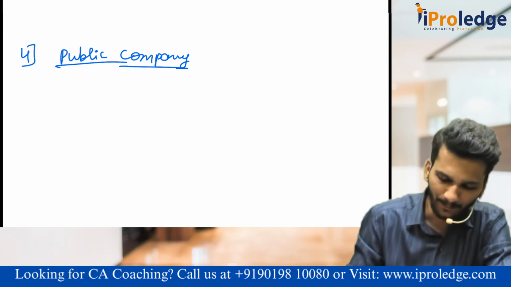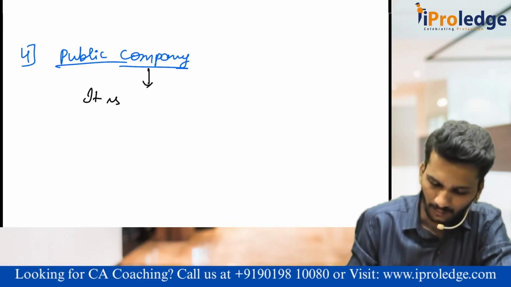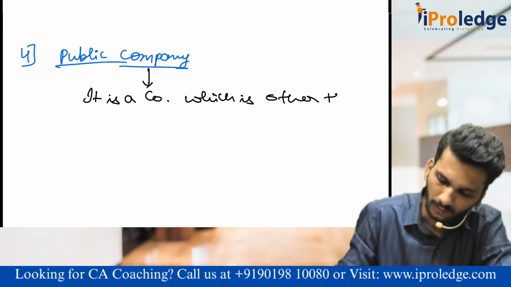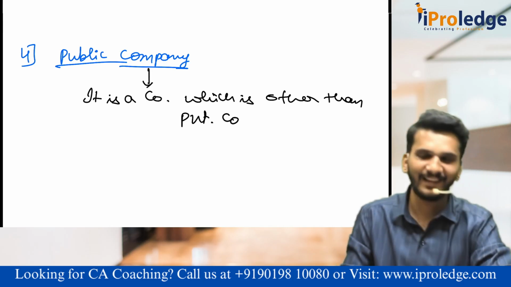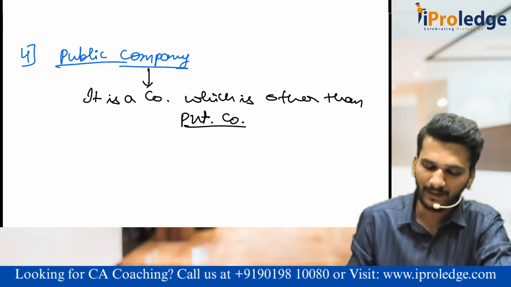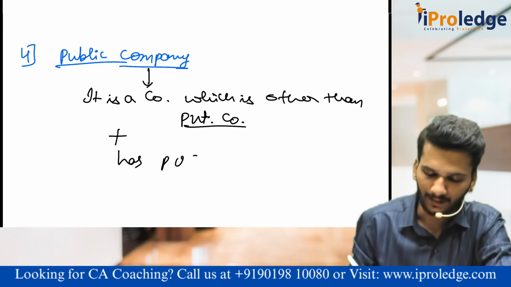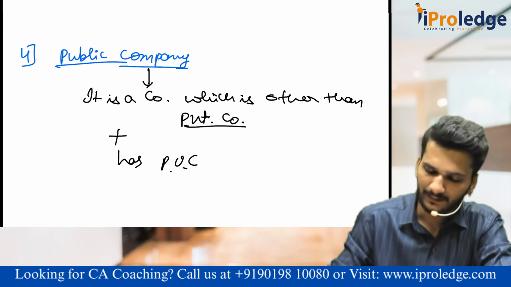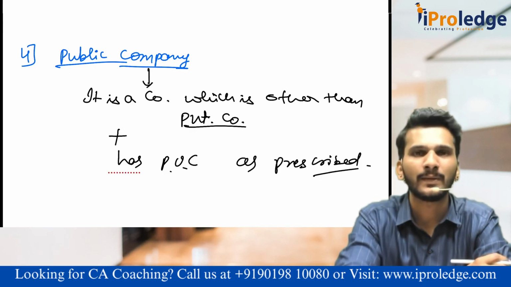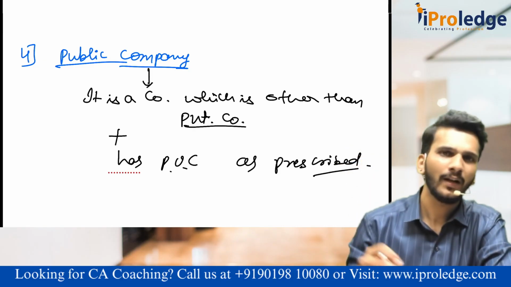For example, what is a public company? A public company is a company which is other than a private company. Again, they have one more thing, which is paid up capital, PUC, as prescribed. Sir, how much is prescribed? Nothing is prescribed. Don't worry regarding that. So, a company which is other than the private company is called a public company.